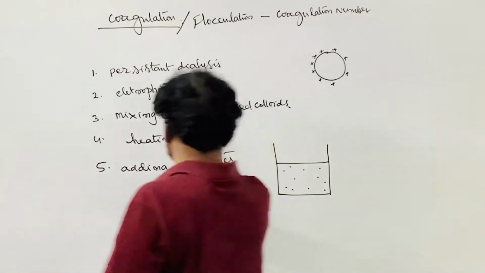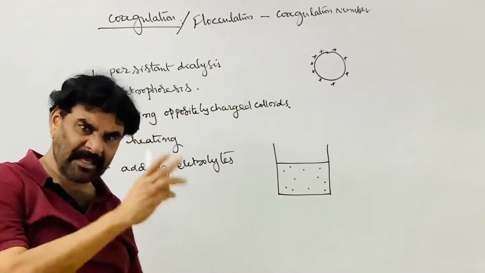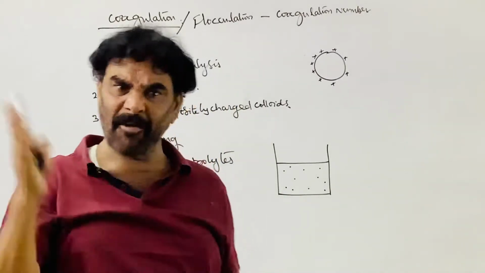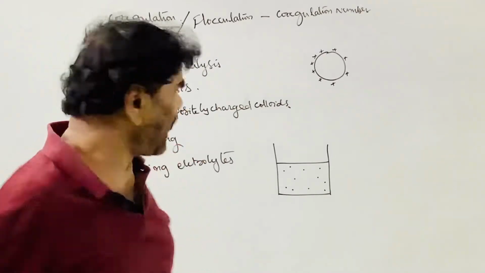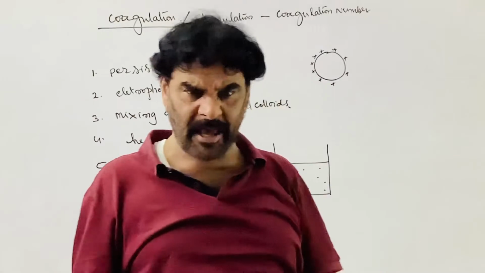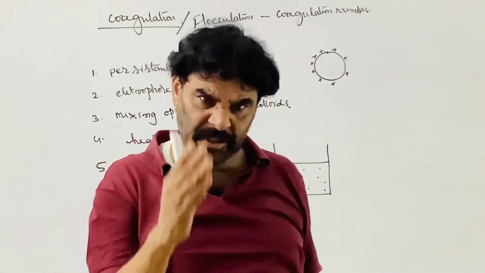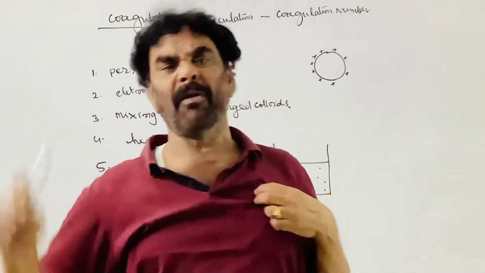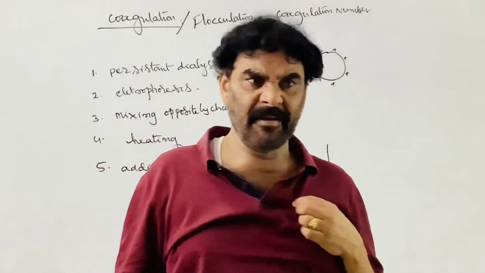Charge is due to the preferential adsorption of ions. So what is dialysis? The process of removal of the electrolyte from the colloidal solution is called dialysis. Dialysis or electrodialysis is one of the procedures for purification of colloids.